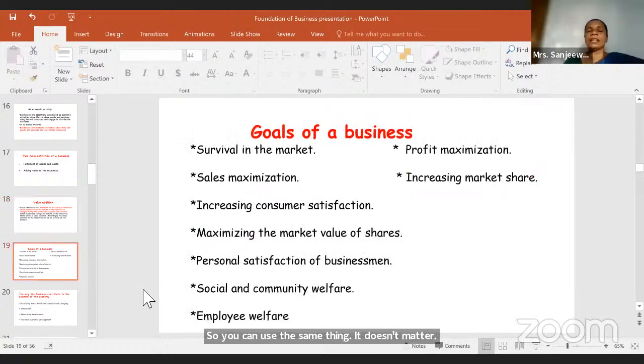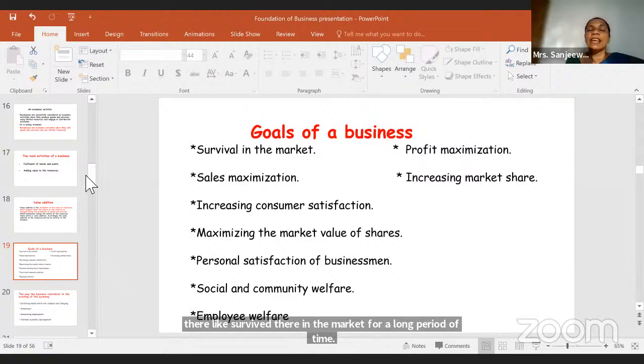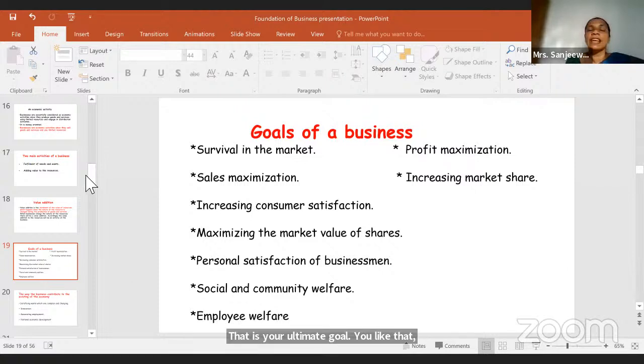Then goals of a business. Now I told you, what is the first goal? Survival in the market. If you just come and go, that is not a business, right? If you are going to have a business, you want to stay there, survive there in the market for a long period of time. That is your ultimate goal. Then sales maximization. If you are doing something, you like to maximize your sales, right? That is your goal. You're trying to maximize your sales.